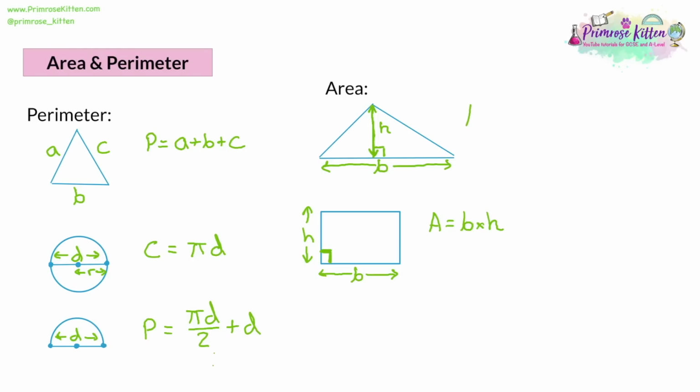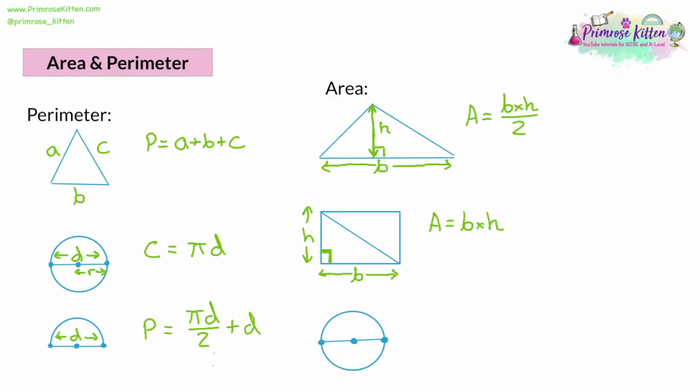So the area for this is also going to be base times height. However, there is a little difference. I'm going to show you the difference on the rectangle that we drew earlier. Now, if I cut this rectangle like so, you can see that a rectangle is made out of 2 triangles. So when you do base times height, you actually get the size of 2 triangles. Now, we only have 1 triangle above. So what we need to do is divide the answer by 2. Because what base times height does is give you the size of a rectangle. So anything smaller than that, like a triangle, is exactly half, so you divide by 2.